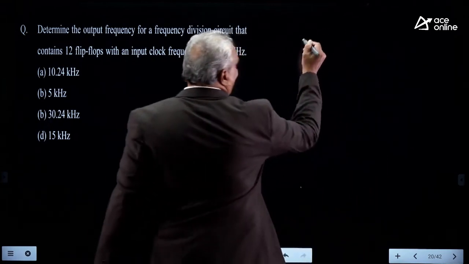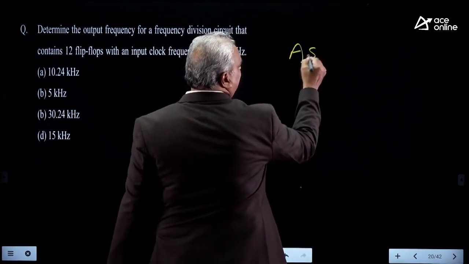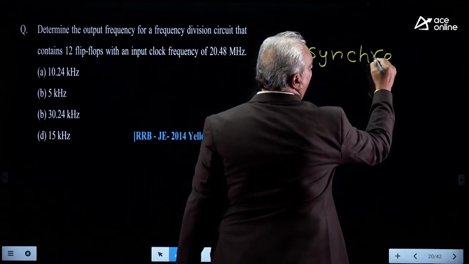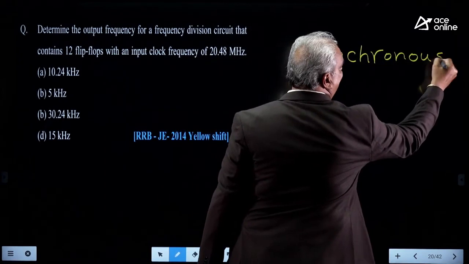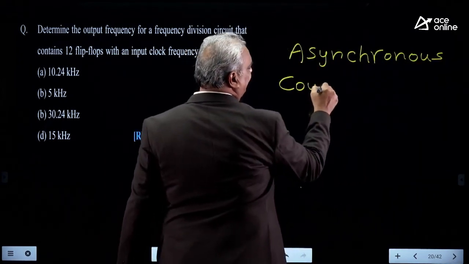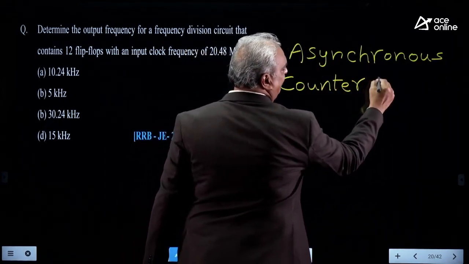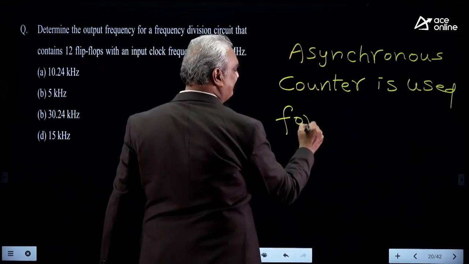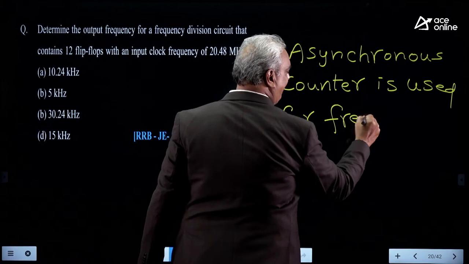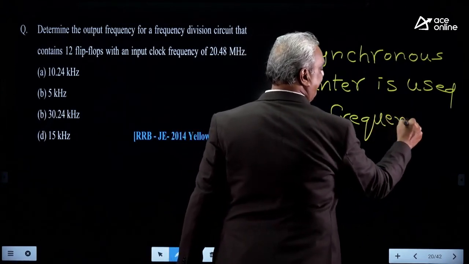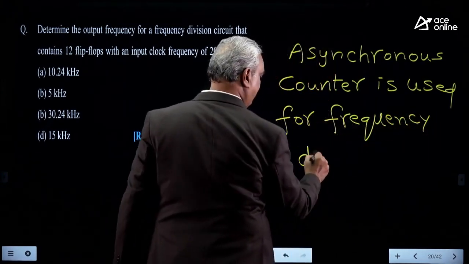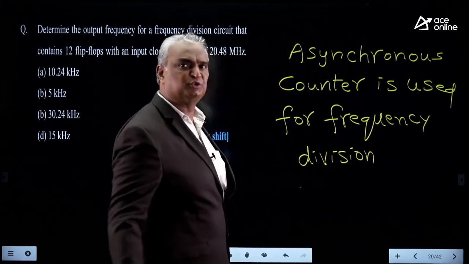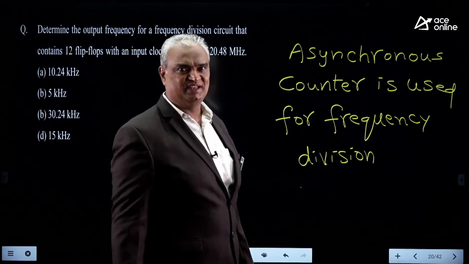Here, an asynchronous counter is especially used for frequency division.